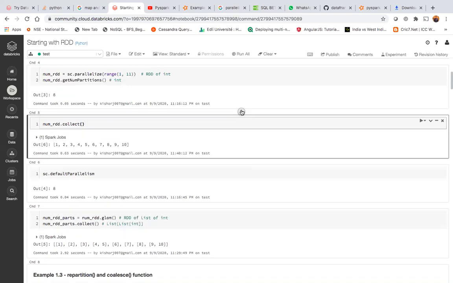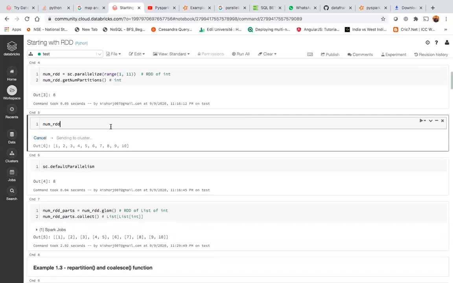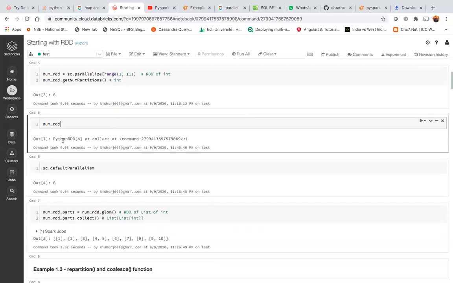It's printing the list of 1, 2, 3, 4 up to 10. It just converted that RDD of integers to a list of integers. So the take function and the collect function basically convert your RDD to a list. Without collect, if you simply output num RDD, it will just show the object, a hash representation of the object.